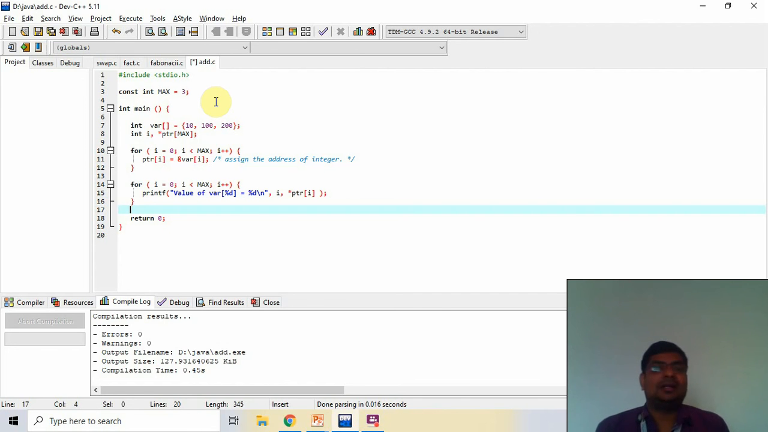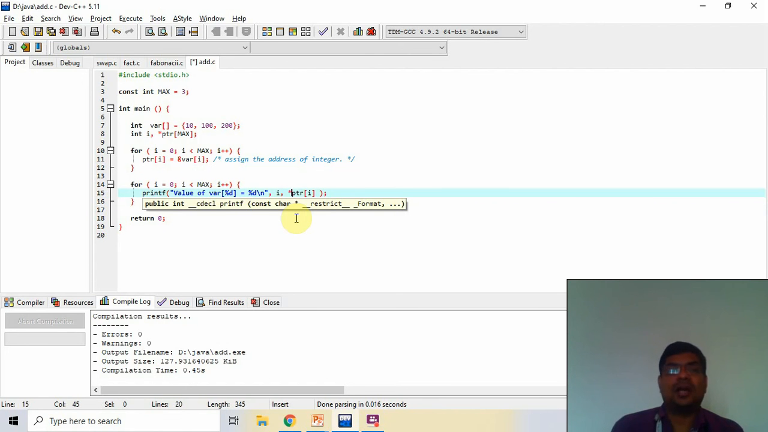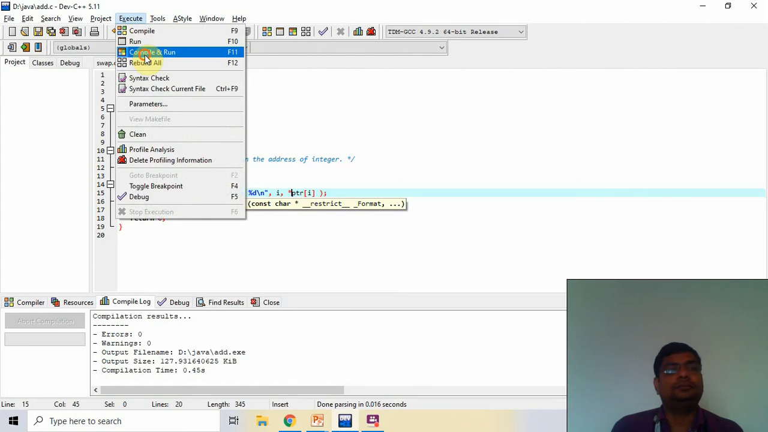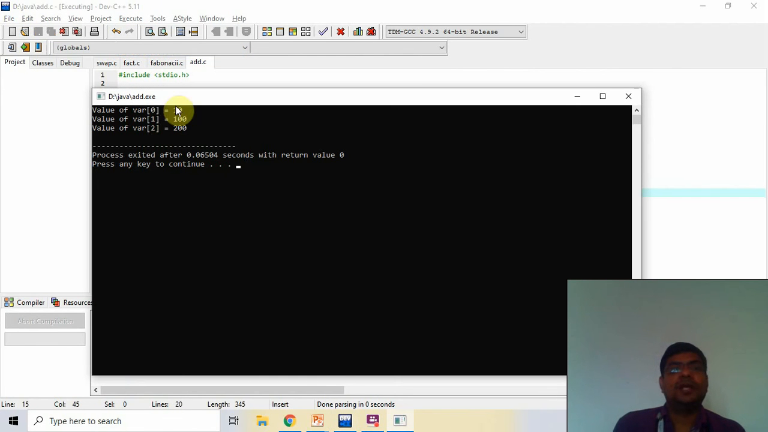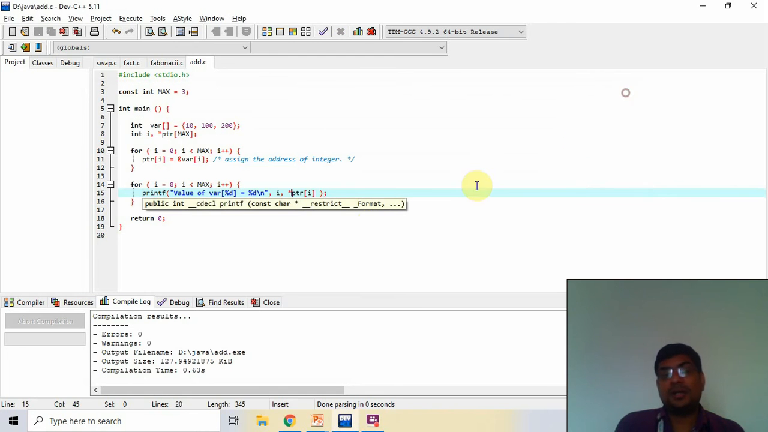Now I run it with the array of pointers. So I pass all the addresses of the array to the pointers, 0, 1, 2. Now if you print the value of a pointer, then you directly use the asterisk symbol. Now I check it. Here the first is 10, the second is 100 and the third is 20. I print the values through the pointers, not the variables. Check it. It is called the array of pointers.